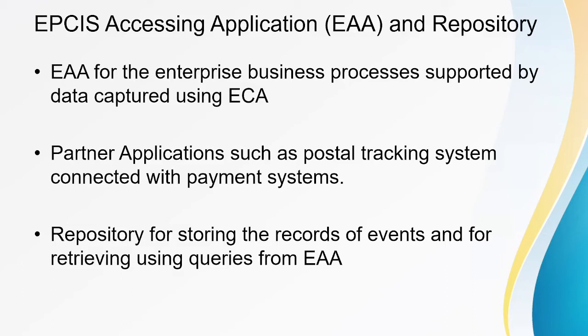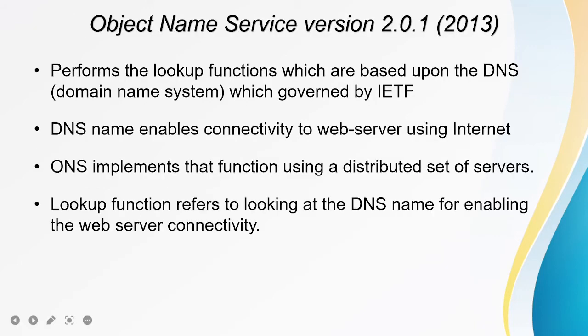The EAA for the enterprise business process is supported by the data captured using the ECA. Here the partner applications, such as a tracking system, are connected with the payment system. The repository is for storing the records of the events and for retrieving them using queries from the EAA.